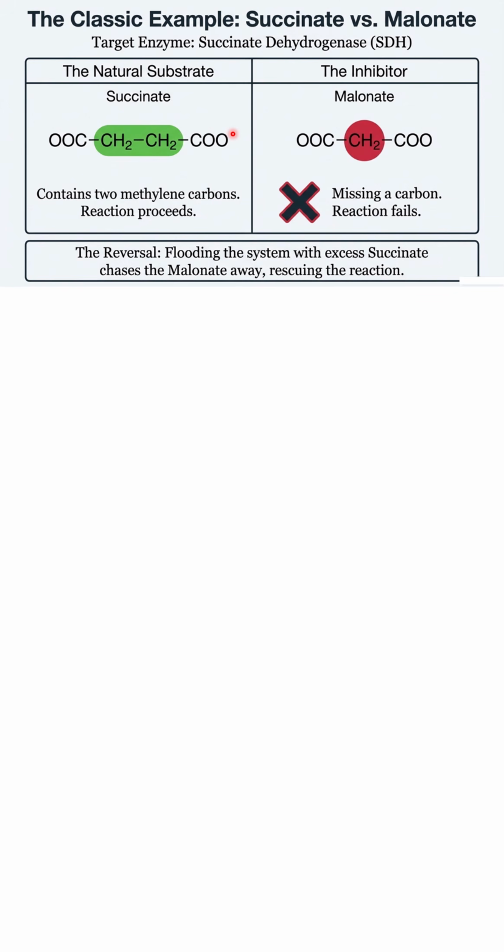And the question also asked for a classic example to be discussed. So the best example is succinate dehydrogenase enzyme inhibited by malonate. Malonate is a competitive enzyme inhibitor of succinate dehydrogenase. So you can see how it structurally resembles succinate. So now if you increase the succinate concentration, malonate will not be able to inhibit succinate dehydrogenase.